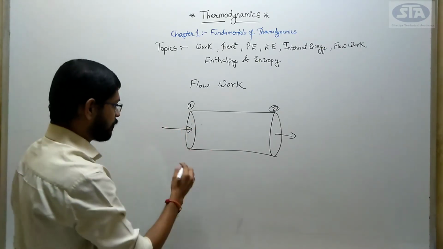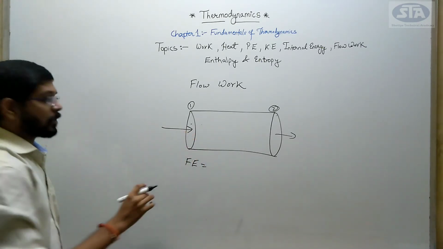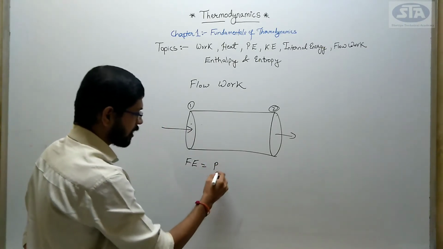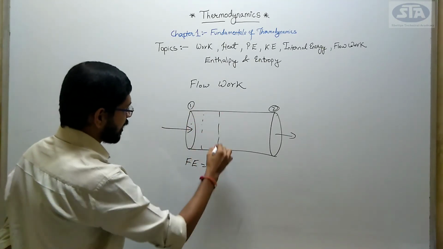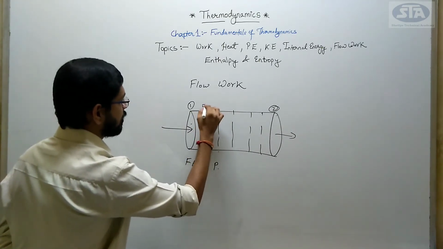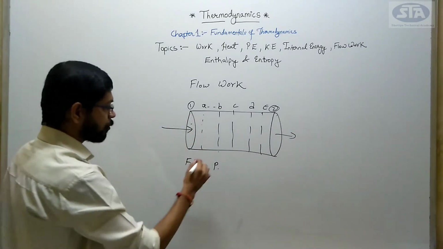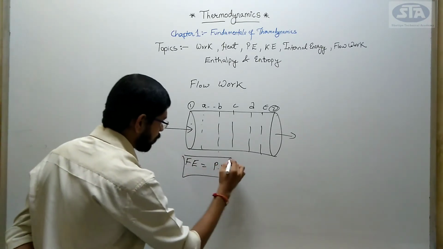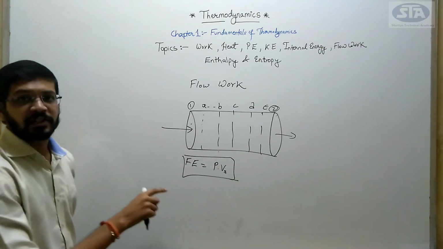To move the water in this pipe, we represent flow work, or flow energy. Flow energy is nothing but the pressure which is applied on the water to move it, pressure into the volume of water at point 1. It would be the same at any point. If you consider points A, B, C, D, E, my flow work at any point would be the pressure into its specific volume. This is my flow work. You need to keep this concept in mind when we solve the steady flow energy equation.